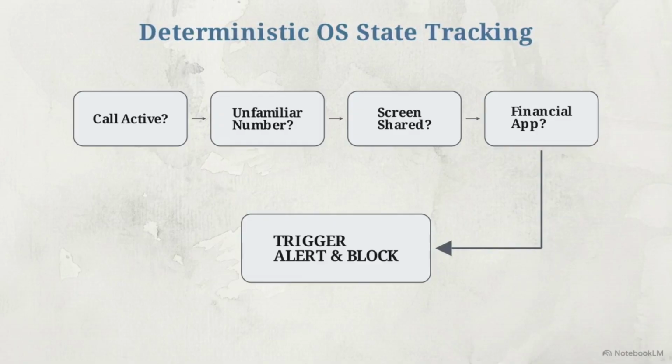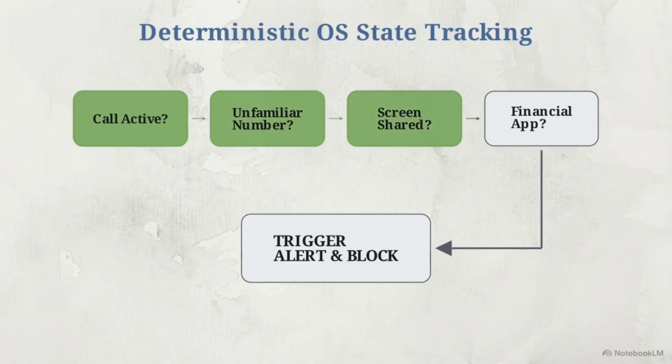Rather than trying to interpret conversational context, the operating system simply monitors the active state of specific applications against a strict set of rules. First, the system checks, is a call active? Is the number unfamiliar? Then it evaluates, is the screen being shared?